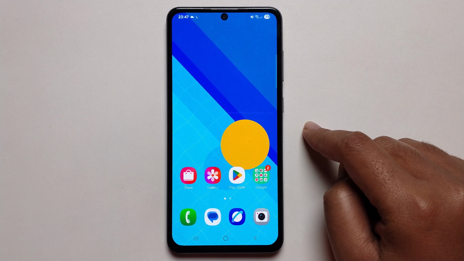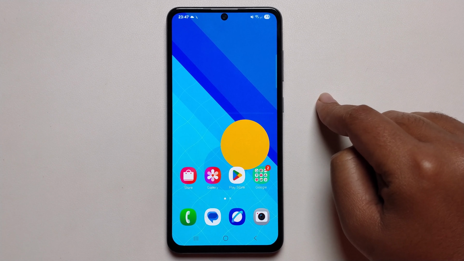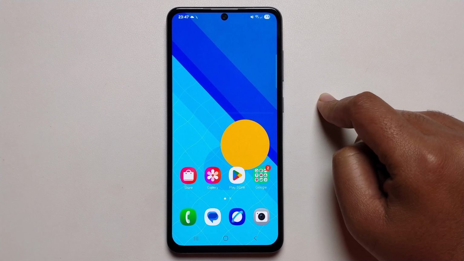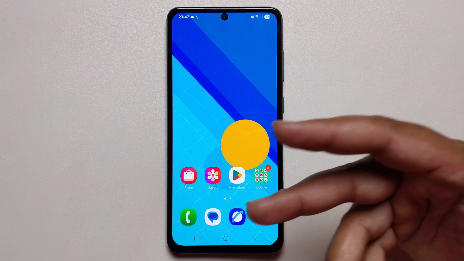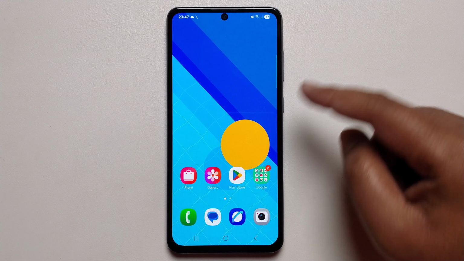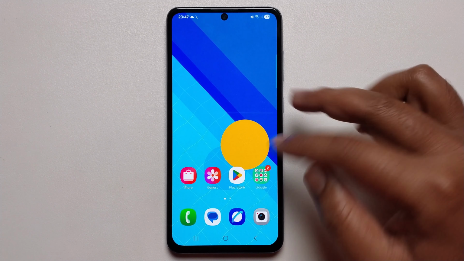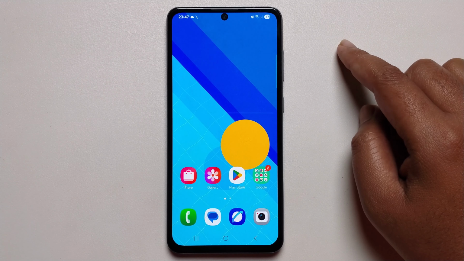Hey guys, today I'm gonna show you how to set Gemini as voice assistant on Samsung phone, and I'll provide a solution if you are facing any problem, not working or not showing. I'll provide a full guide. Please don't skip my video.